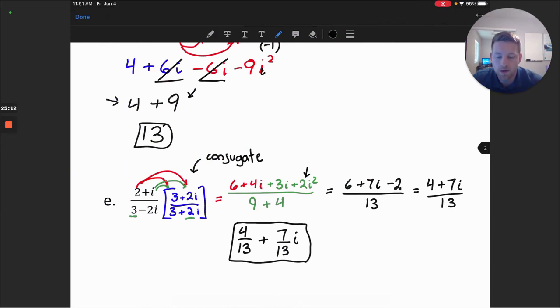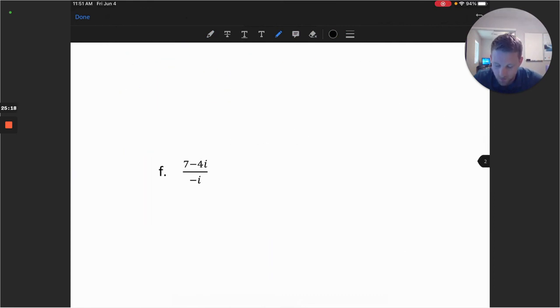We'll take a look at one more example for this as we finish out. What if we had a complex number that is just negative i here? Well, we have kind of a choice here. If we consider what the conjugate of negative i would be, we could say that i is that conjugate. So one way we could work with this problem is just multiply by i divided by i. So we'll distribute that i to the numerator, and then we'll multiply negative i and i in the denominator.